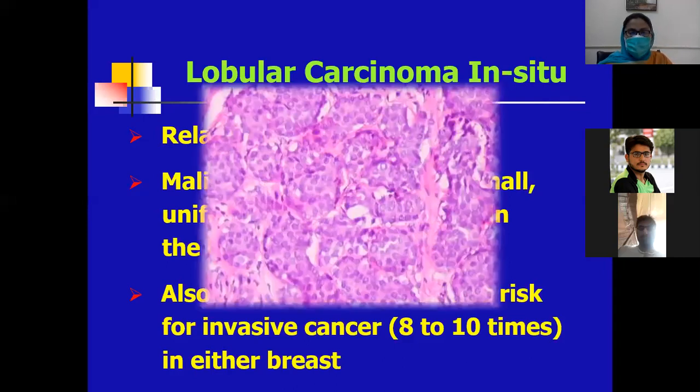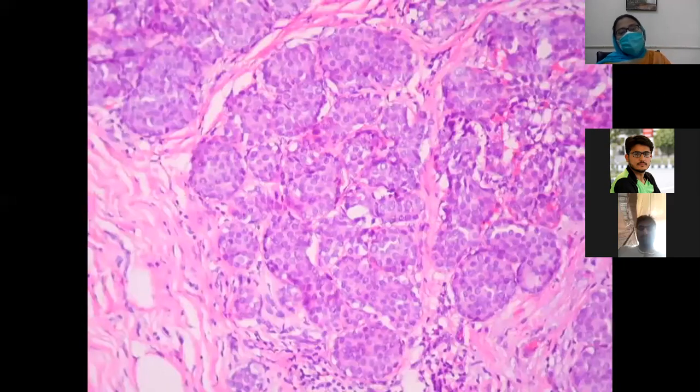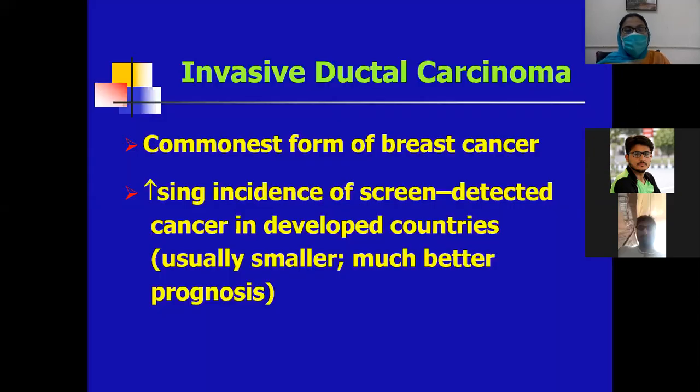So this is the microscopic image of LCIS. As you can appreciate, these are small uniform cells, and these cells are present in the lobules. Okay, now the invasive ductal carcinoma.